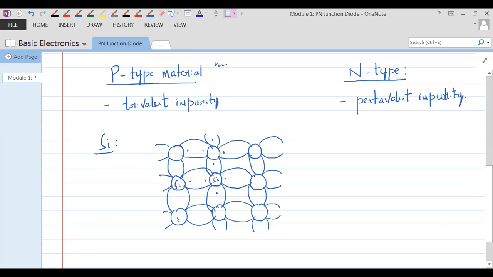Understand this? Okay. These are all silicon atoms. Each electron of each silicon will have a bond with an electron of a neighboring silicon. So this is how the lattice structure looks. I don't say it is exactly like this, but this is just a depiction to give a fair idea of how the lattice structure would be.